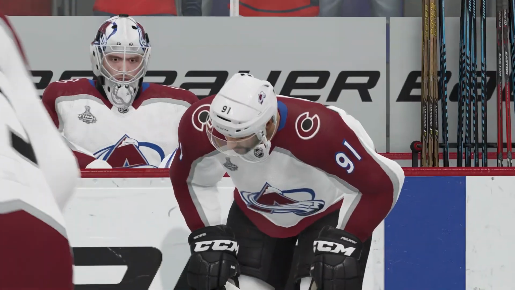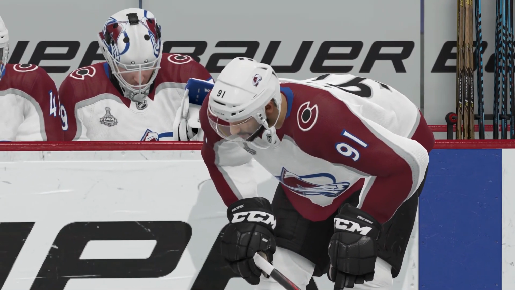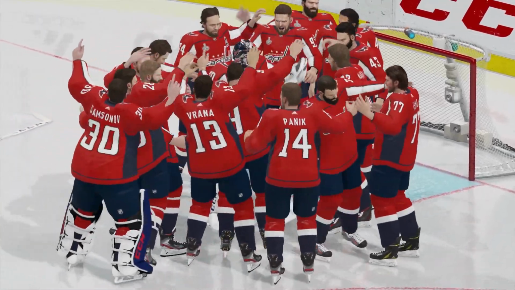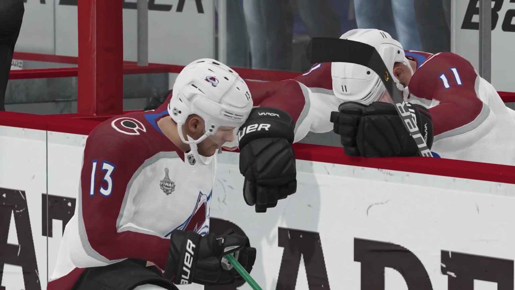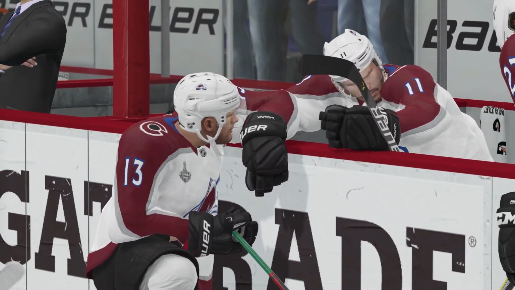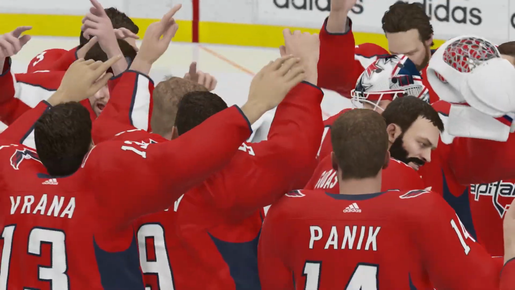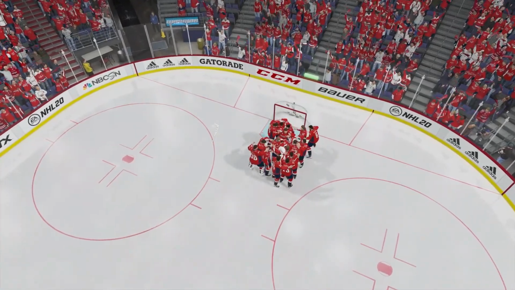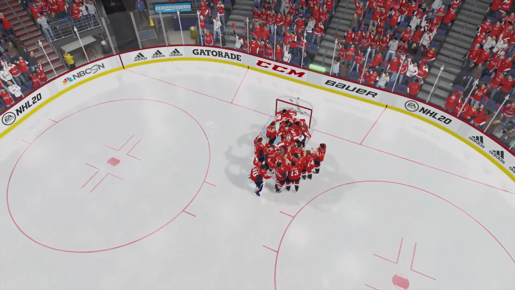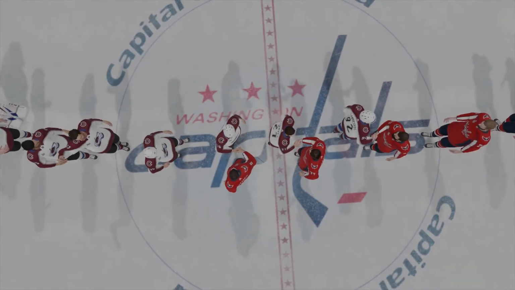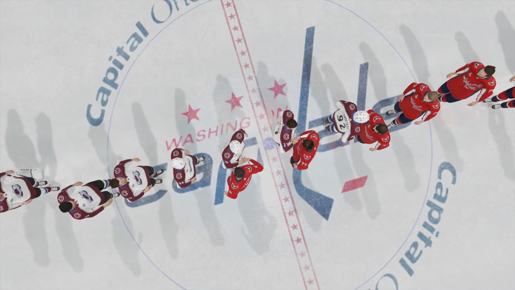I want to see who wins the Conn Smythe in this simulation. I know it's going to be kind of rigged because we didn't involve the qualifying rounds or the first round there. We only involved the 3 rounds, so I guess we'll have to see who kind of pulls away with the Conn Smythe. Last time it was Ovi. It could either be Kuzi or Halpy.